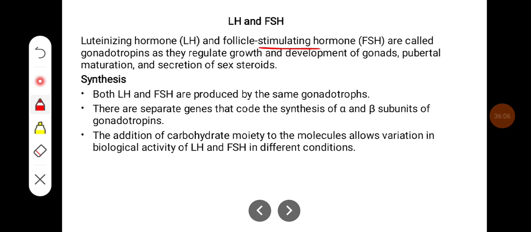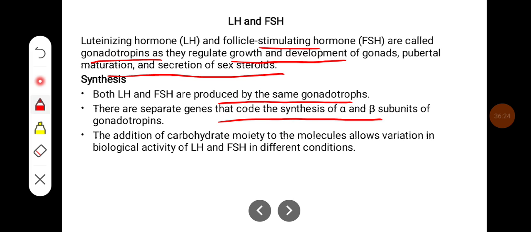Luteinizing hormone and follicle stimulating hormone are called gonadotropins, as they regulate growth and development of the gonads, prepubertal maturation and secretion of sex steroids. They both are produced from the same gonadotrophs. Separate genes code the synthesis of the alpha and beta subunits of gonadotropins. The addition of a carbohydrate moiety to the molecules allows variation in the biological activity of LH and FSH in different conditions.